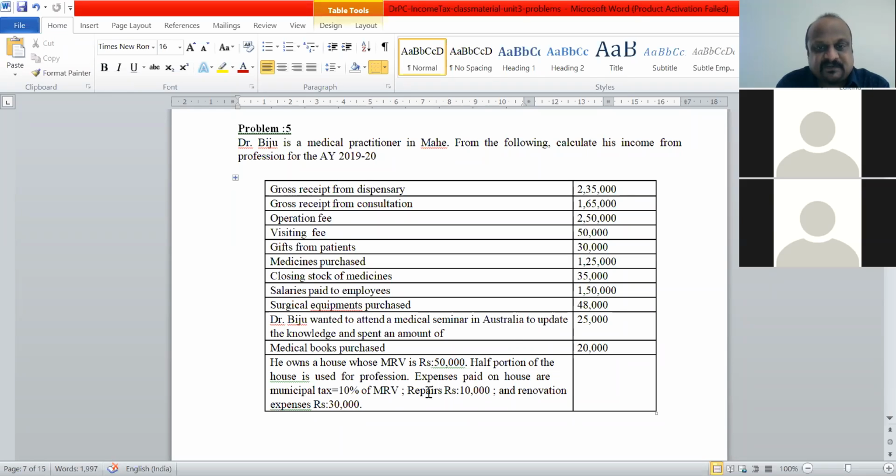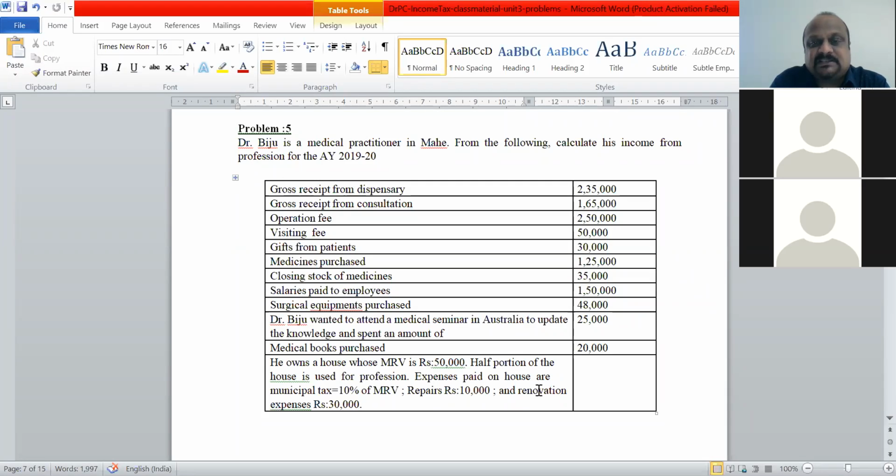So 50% of repairs can be used because this is revenue in nature. This is not capital expenditure, this is a revenue expenditure. Again, renovation expenses, 30,000. You can see here the renovation expenses, these are capital in nature. Renovation expenditure is capital expenditure.